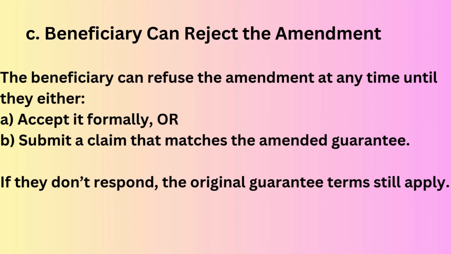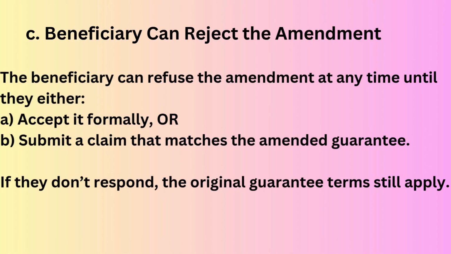It means the beneficiary can reject an amendment at any time until they explicitly accept it, like sending a written confirmation, or they use the guarantee under the amended terms, like making a demand that relies on the amended terms.